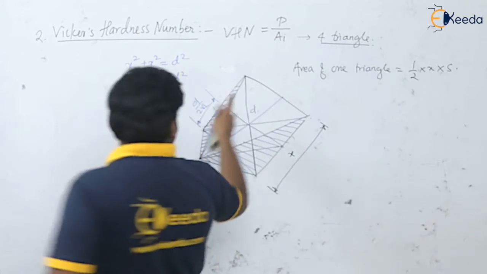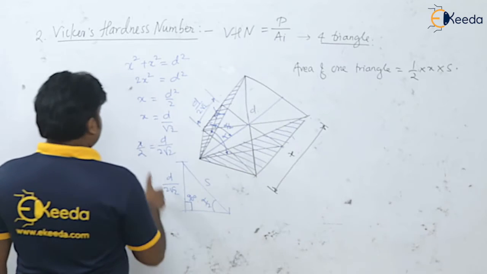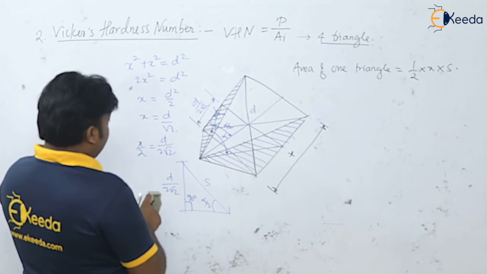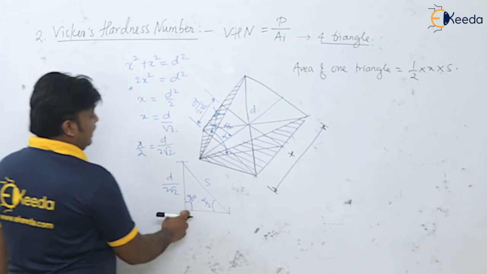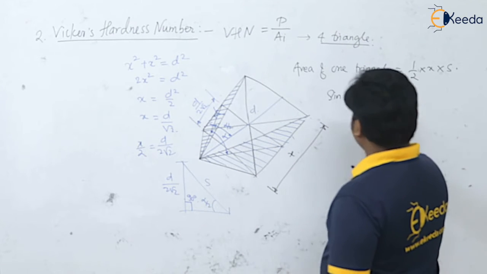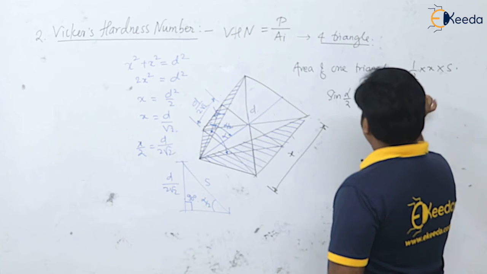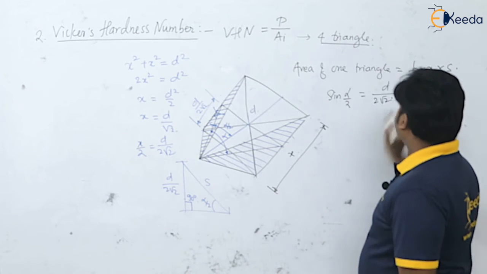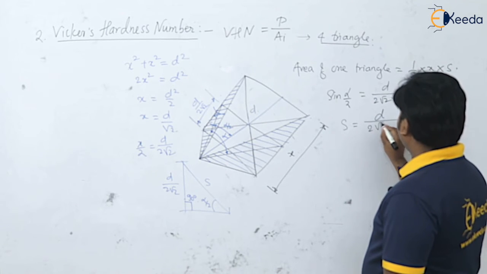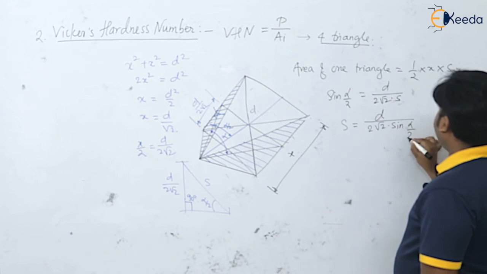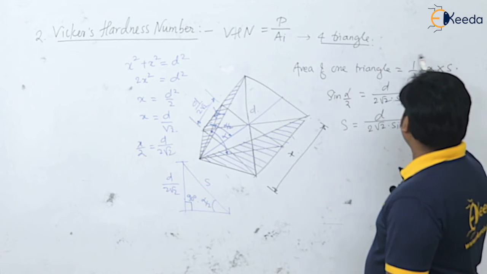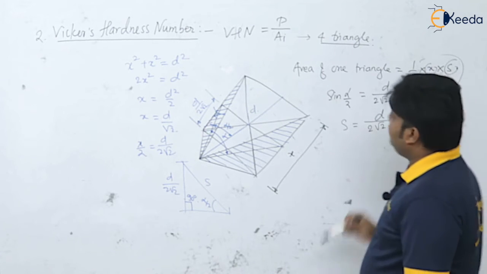Now we get the value of x here. What is x? x is equal to D by root 2. Please remember this, x is equal to D by root 2. And for the value of S, what can we have? See, from this triangle, sine of alpha by 2 is equal to D by 2 root 2 divided by S, isn't it? So this is the slant height. So slant height S is equal to D divided by 2 root 2 into sine of alpha by 2, isn't it? And if I put here the value of S and x, I will get the area.